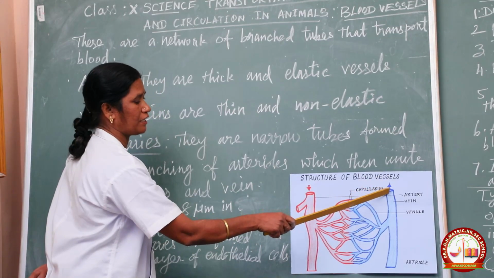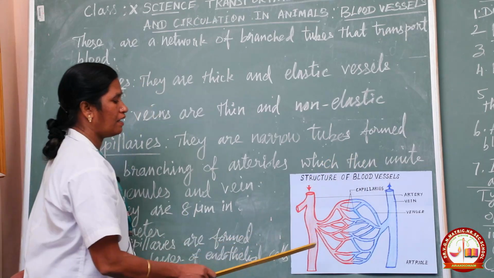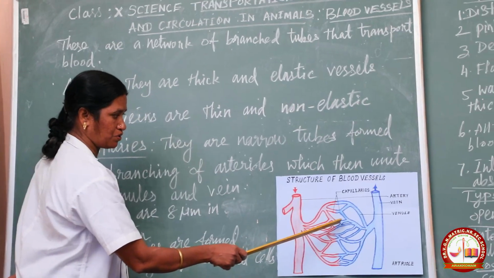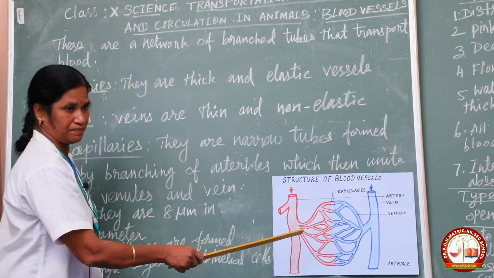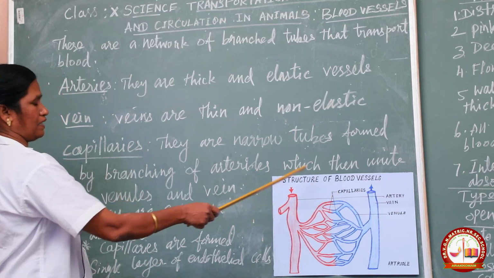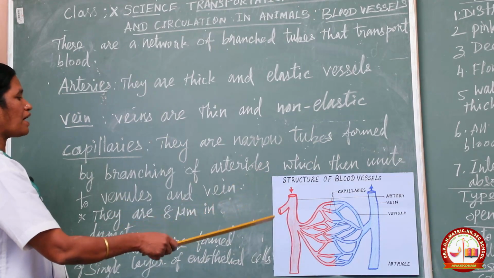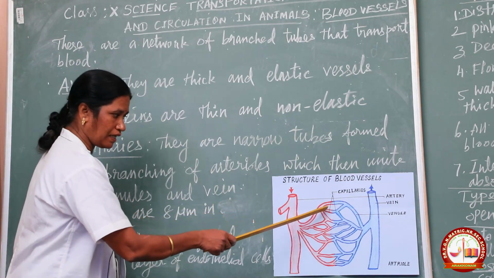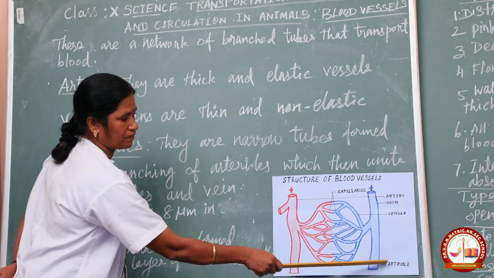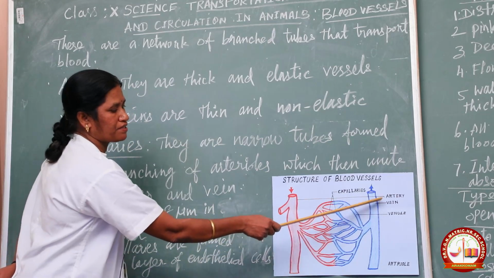Impure blood, that means deoxygenated blood. And then the network of fine tubules in between the two, which one? Capillaries. Capillaries are the third type of blood vessel. They are a branching of arterioles which then unite to form venules and then veins.